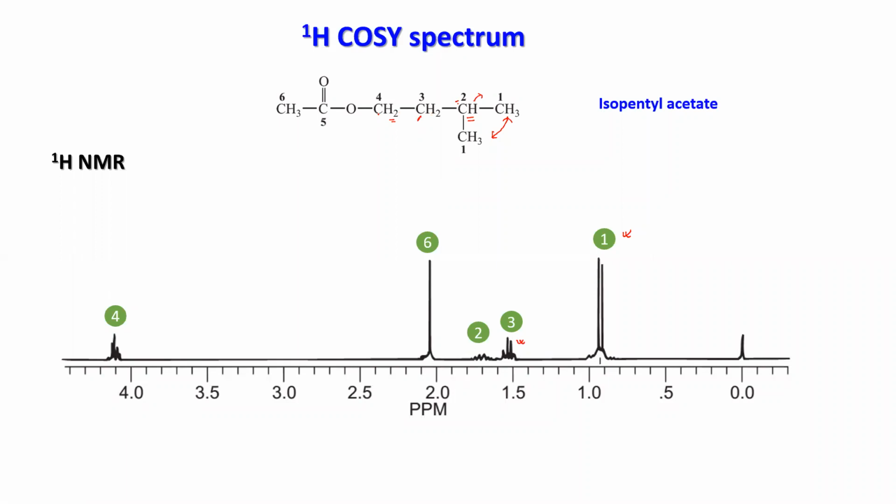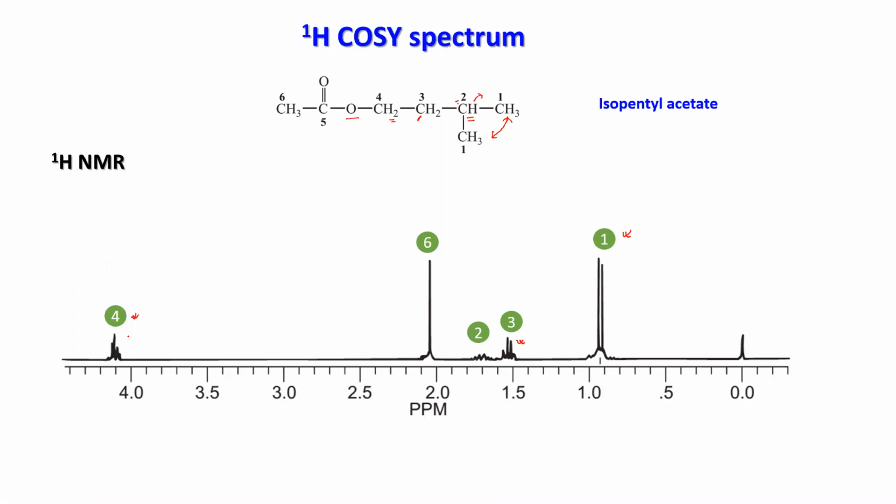Then you have CH2 which is connected with the ester group, directly connected with oxygen. So this proton will be very deshielded, so its value will be higher. That is coming here. Generally it should be a triplet, but the spectrum shows a little change in the nature of the peak, but this is the original spectrum.